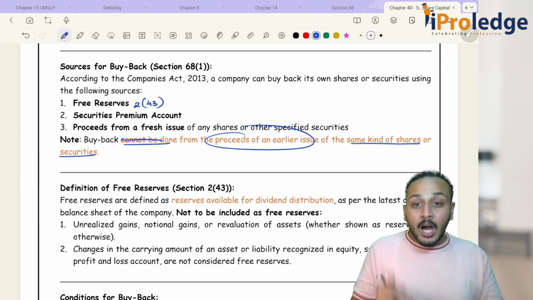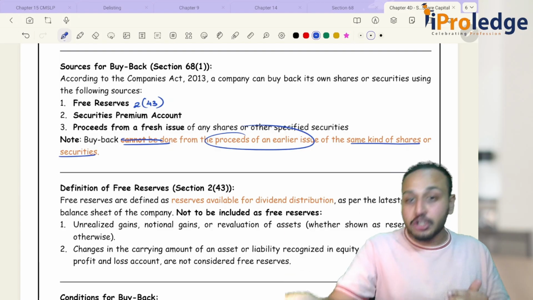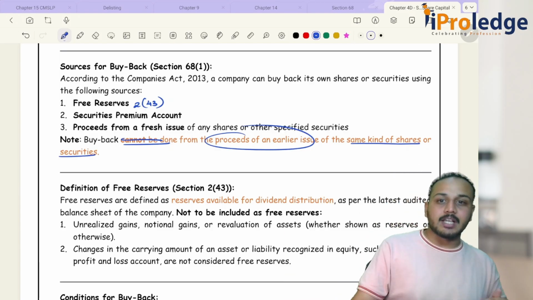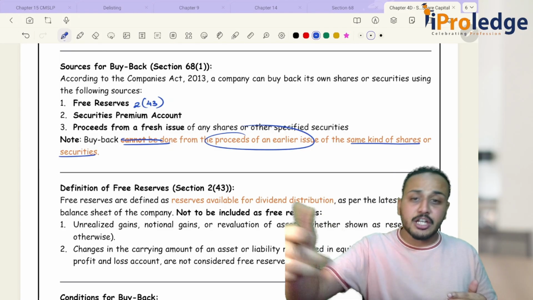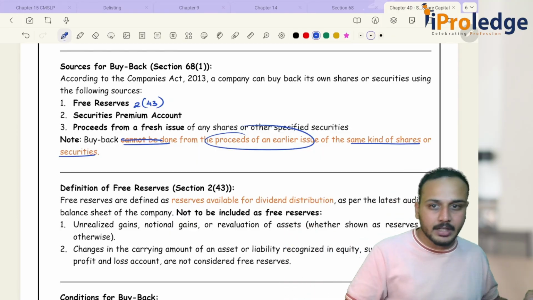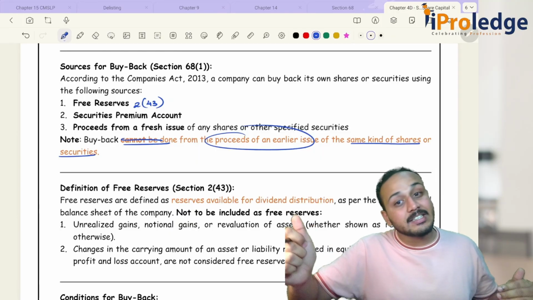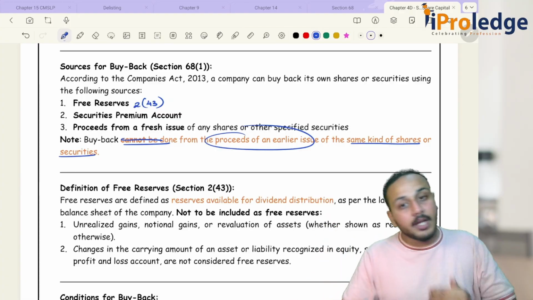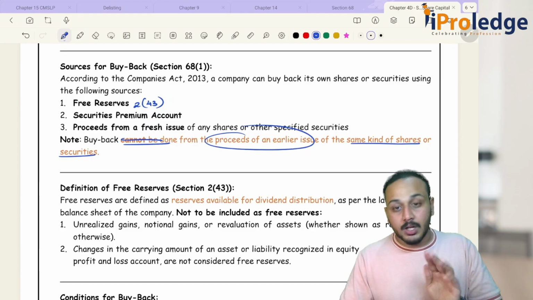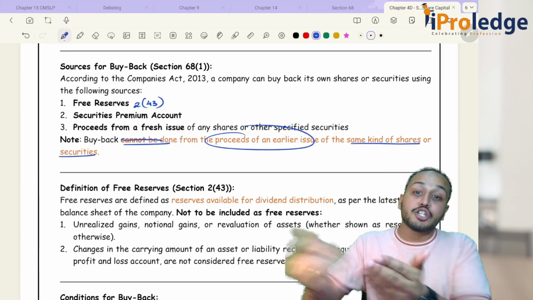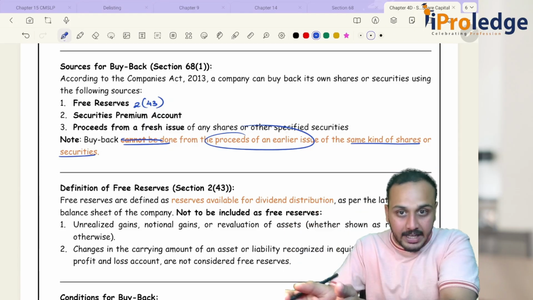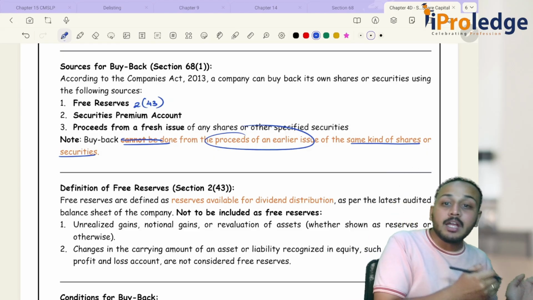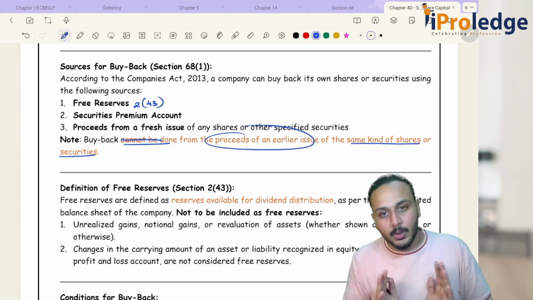I cannot again issue Series A and buy back Series A. Probably I can issue Series B or Series C equity shares and buy back my Series A equity shares. This is possible, but I cannot issue a new set of Series A equity shares and buy back my earlier issued Series A equity shares.